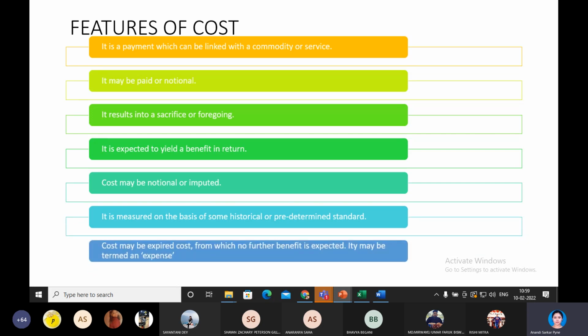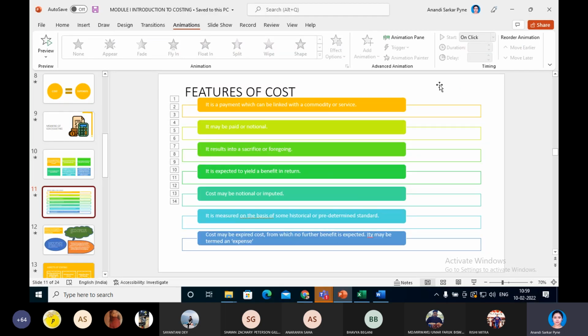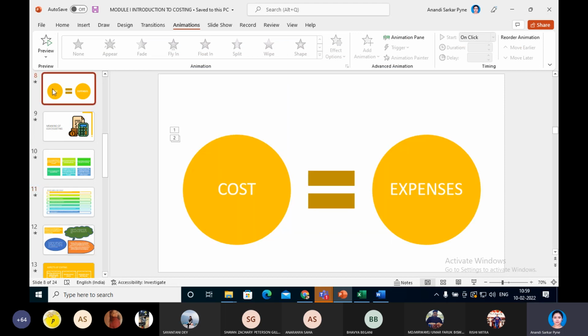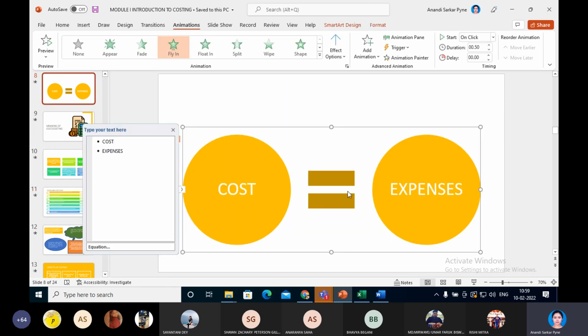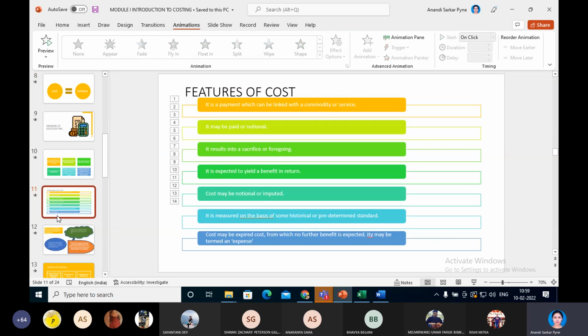Now, cost may be expired cost, from which no further benefit is expected. The amount which is expired cost, we refer to as expenses. So now you understand that cost is not an expense. If a layman is asked what is cost, they will say cost is an expense. But here you learned in slide number 11 that expired cost, from which no further benefit can be achieved, is an expense.